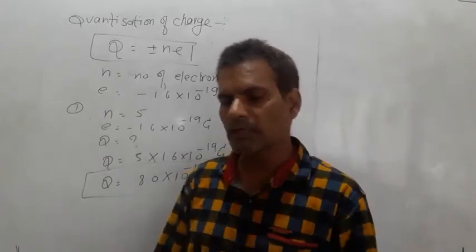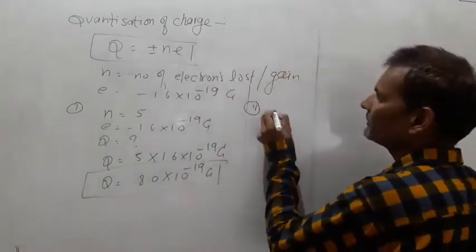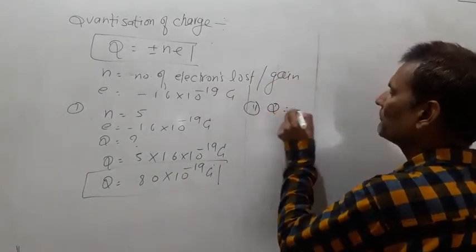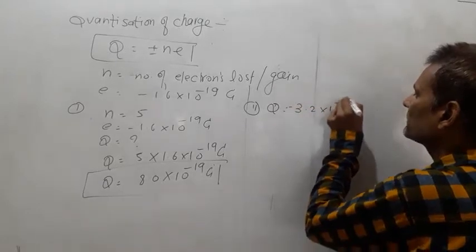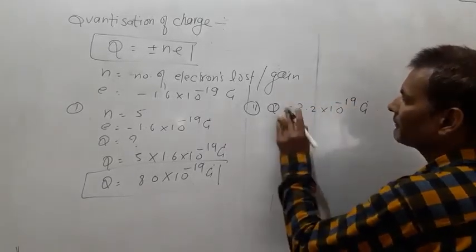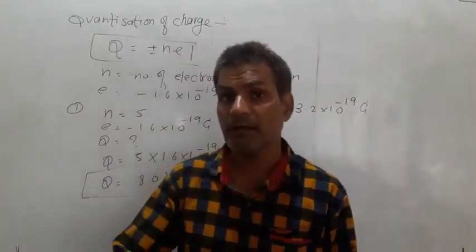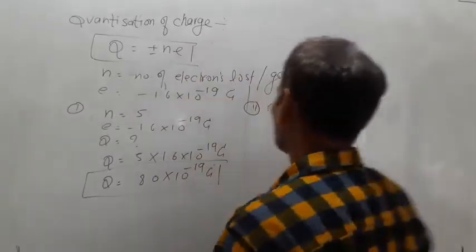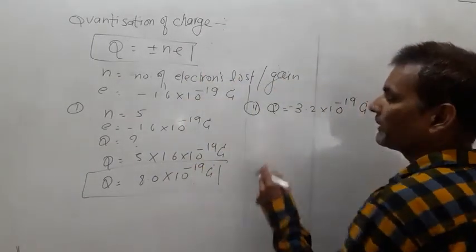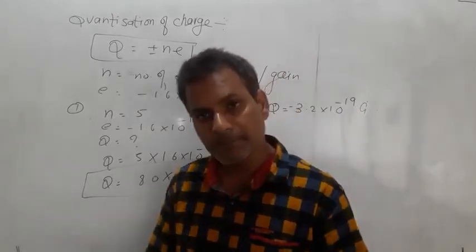You don't know how many electrons were donated or accepted by the conductor, but you are given that the charge on the body is minus 3.2 into 10 to the power minus 19 coulomb. The negative sign indicates that the body has got negative charge. And when does the body acquire negative charge? When the body accepted electrons. Here we have to find out how many electrons the body accepted.